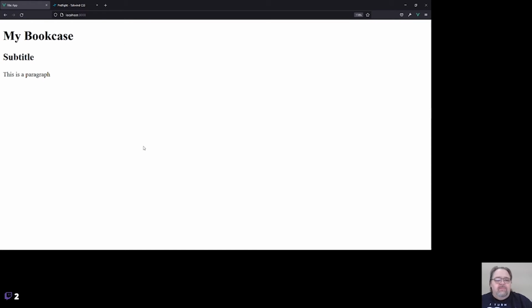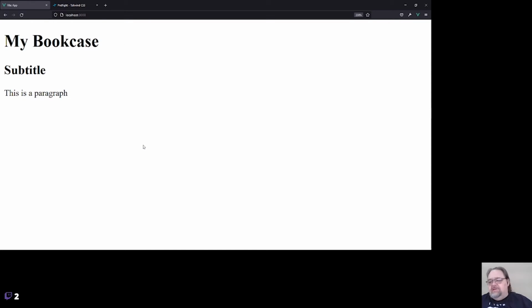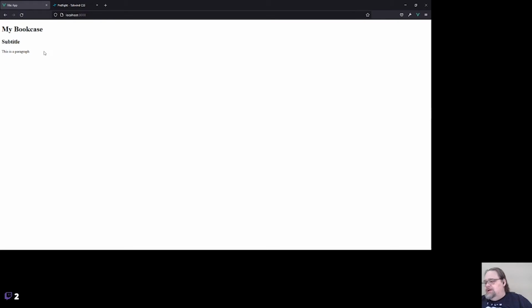So we're not getting the benefit of the typographic stuff, but Tailwind is trying to purposely give you a blank slate to work with. For our case, I don't want that preflight, so I'm going to deal with these separate sizes. And they're not actually that big. You can see this is actually the size. I was trying to make it big to show you.